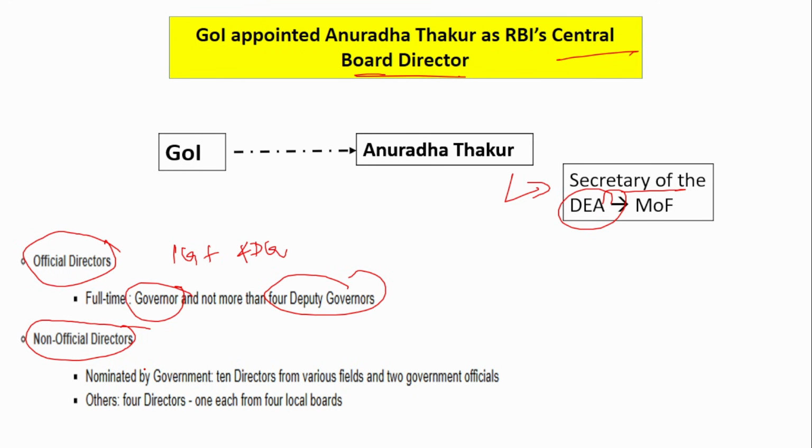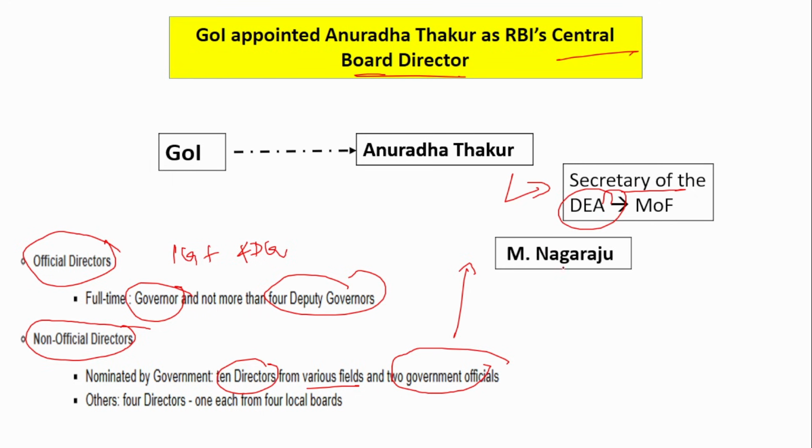And under the non-official directors, if you see, 10 directors from various fields and 2 government officials. So in these 2 government officials, 1 person will be Anuradha Thakur, who has been recently appointed, and the other one is M. Nagaraju. Okay, so these 2 are the 2 government officials. First one Anuradha Thakur, second M. Nagaraju, and other 4 directors, each from 4 local boards. So 1 governor, 4 deputy governors, 10 directors from various fields, 2 government officials, and 4 directors from each of the 4 local boards. So totally how much does it come to? It comes to 21. So this is the strength of Central Board of Directors. You should know that there are totally 21 members in the Central Board of Directors.